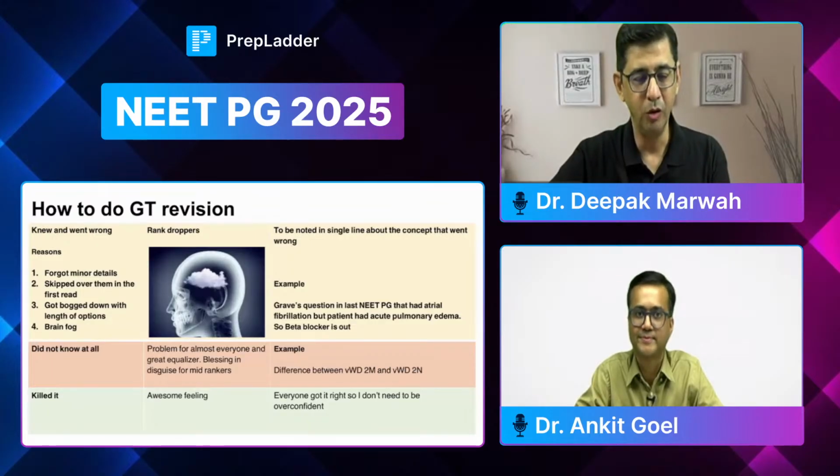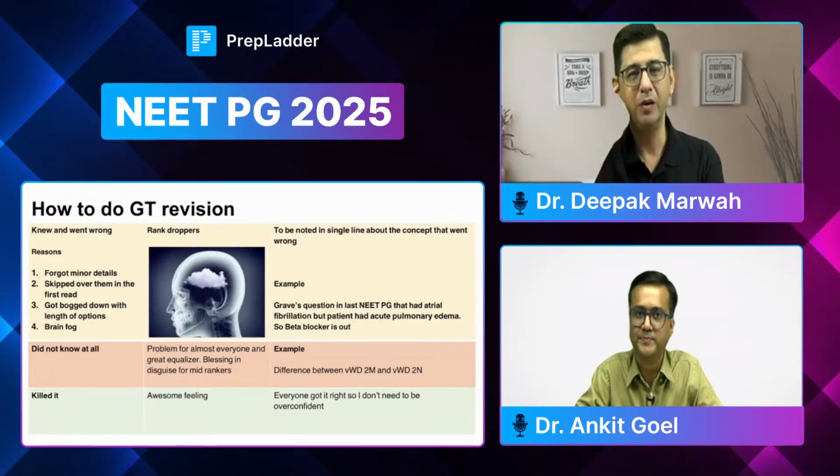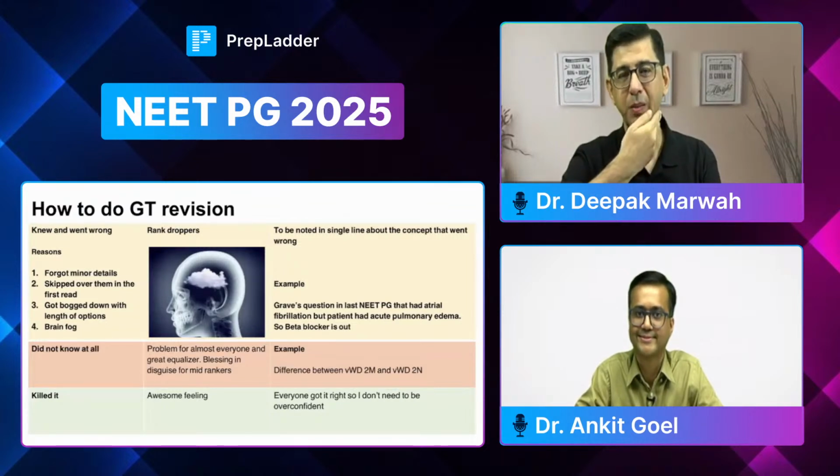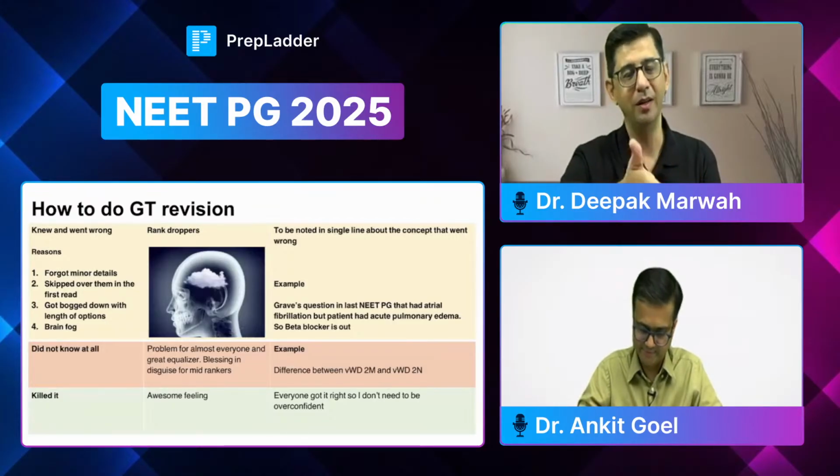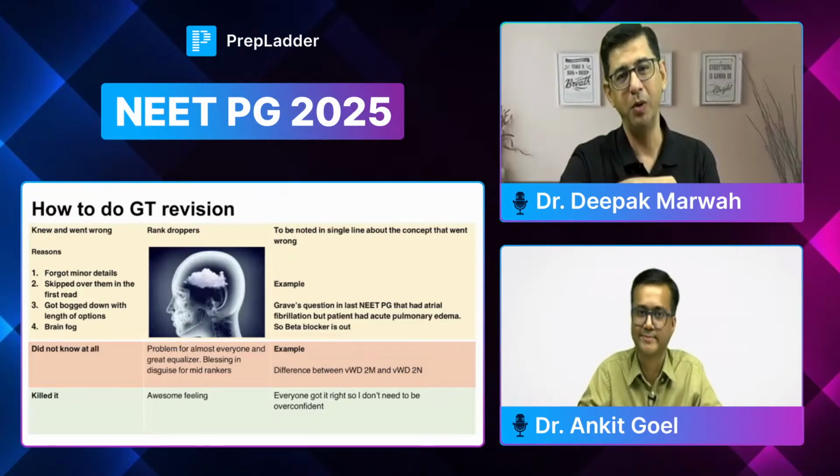Then there are questions with long options, right? So I think we should be doing more practice on questions which have long options, because they are the critical ones, since the tricky words are hidden in them. Like there's one example from last time NEET PG, which was atrial fibrillation and it was a standard question. Everybody is thinking it will be a beta blocker, but beta blocker was contraindicated in that question, because the patient had acute pulmonary edema and beta blockers are not given in acute pulmonary edema. So the answer turned out to be digoxin, which is very peculiar.